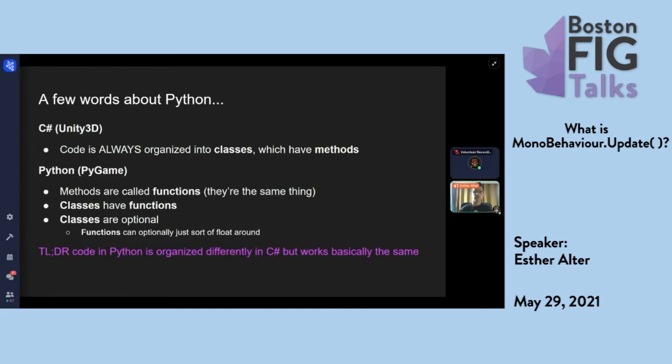In Python, methods are called functions, and functions don't have to be in classes. Sometimes they are, and sometimes they aren't. So the example I'm going to show you uses functions outside of classes. The bottom line is that the core of how this works is basically the same as in C#, but it's organized differently.